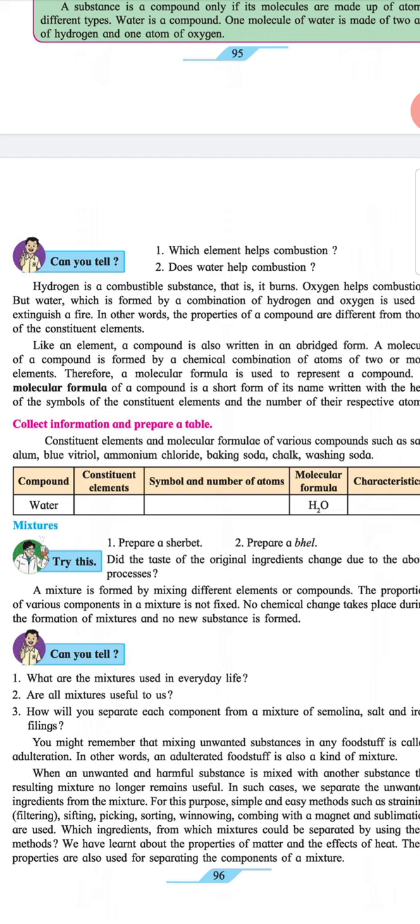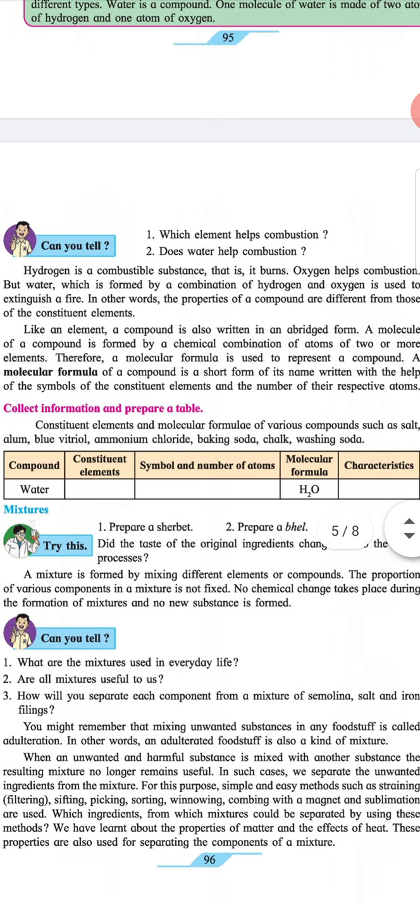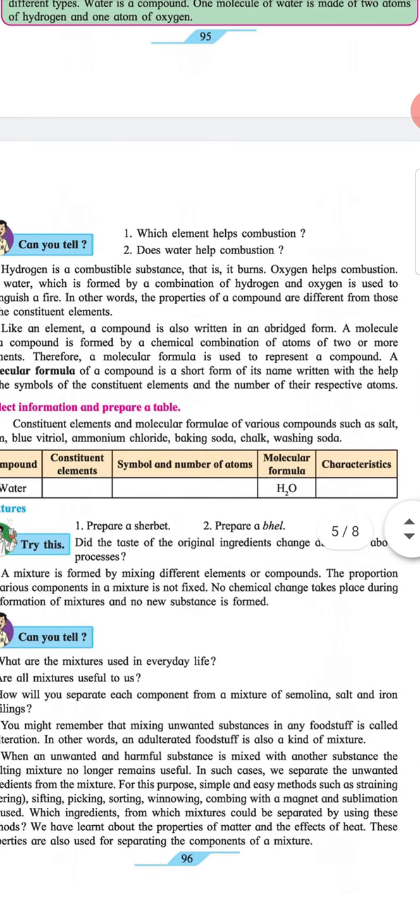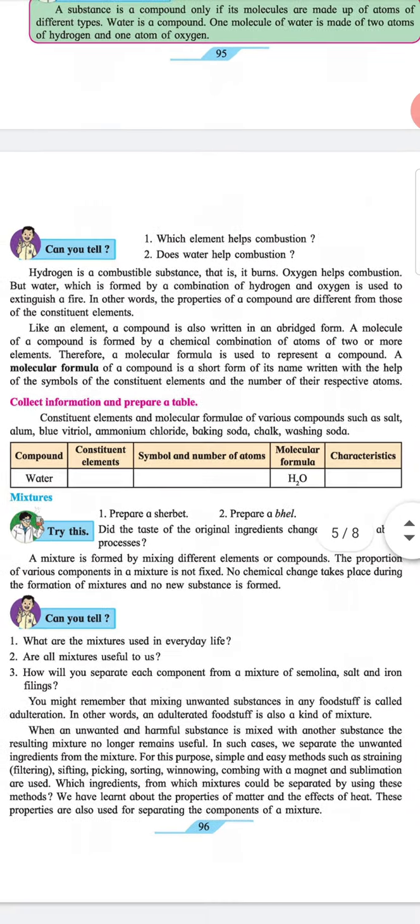Can you tell? 1. Which element helps combustion? 2. Does water help combustion? Hydrogen is a combustible substance, that is, it burns. Oxygen helps combustion, but water, which is formed by a combination of hydrogen and oxygen, is used to extinguish a fire. In other words, the properties of a compound are different from those of the constituent elements.